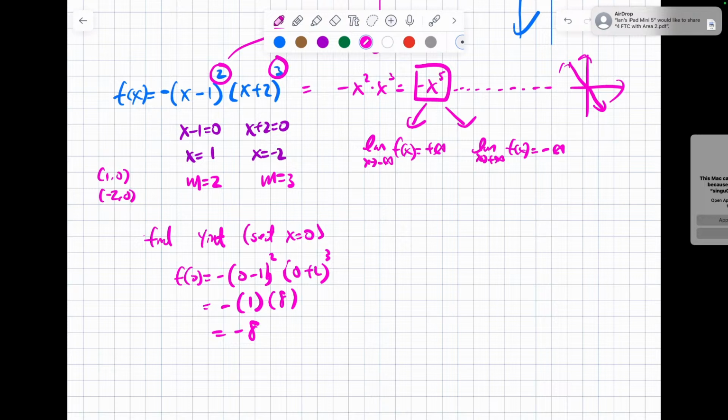What does it say next to find y-intercept? Find y-intercept is set x equal to 0. On any function, for those of you that worry about SATs, if you ever want to find the y-intercept, set x equal to 0. For the x-intercept, set y equal to 0. It's always the same way. It doesn't matter what kind of function. It could be any other function, it's going to be exactly the same way.